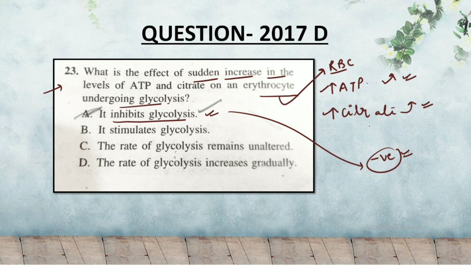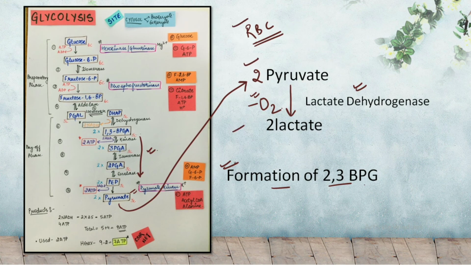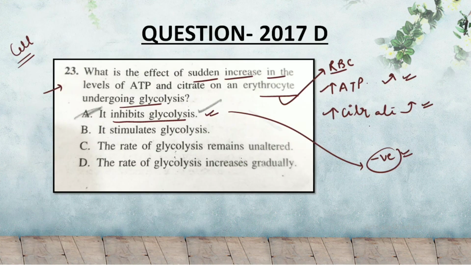As they are negatively regulating the glycolysis in a normal cell, in the same way the ATP and citrate would be negatively regulating the erythrocyte undergoing glycolysis also, because the complete glycolysis mechanism is the same in both the normal cells and the RBCs. Only the difference lies at these particular steps. So the regulation is the same for both. Hence we have to remember that citrate and ATP, both of them are negative regulators of glycolysis, and hence the final answer is that it would inhibit the glycolysis.